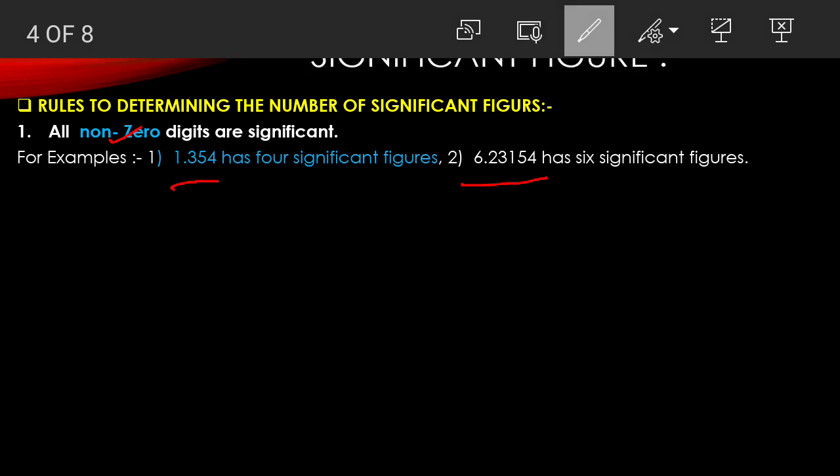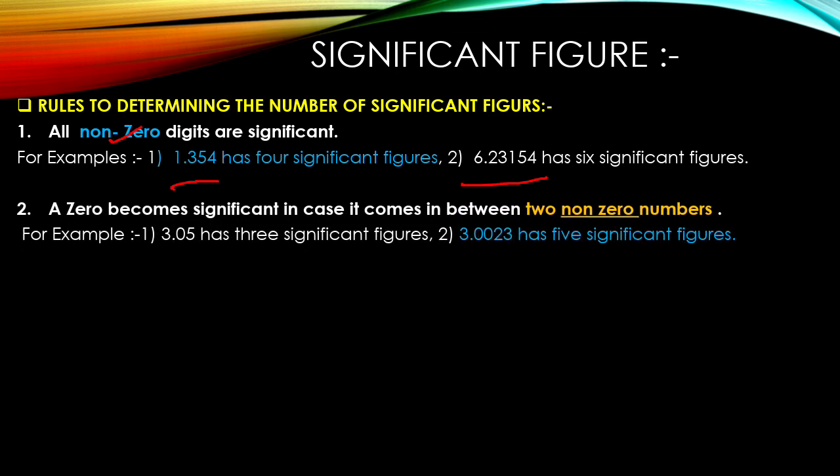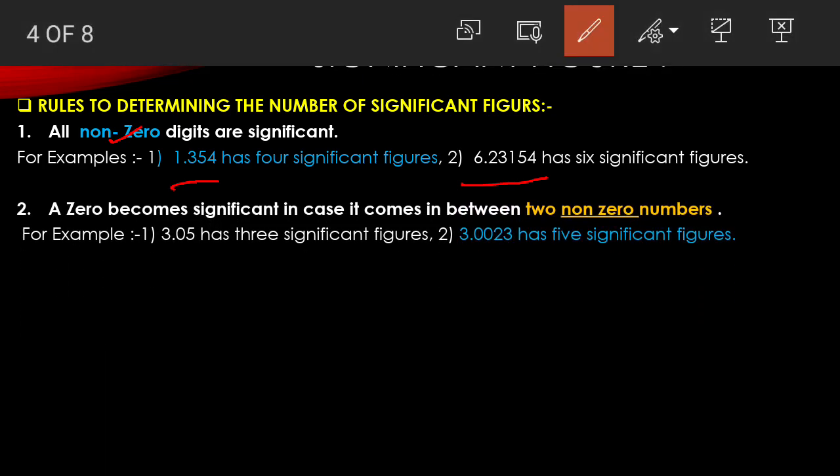Next rule, definitely you have studied: a 0 becomes significant in case it comes in between two non-zero digits. When the starting and ending are two different numbers that are not 0, the in-between zeros are significant. Like you can see here 3.05, one 0 is in between, so total digits are 3, and the significant figures are also 3. Similarly, in the next example, there are 2 zeros in between and the total is 5.